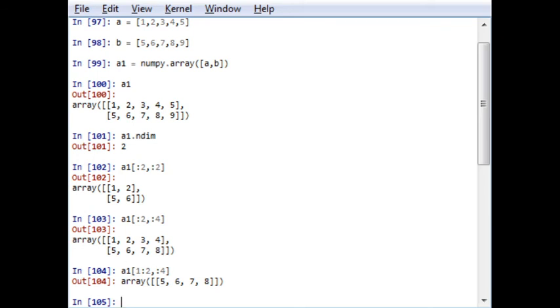In the similar way you can also go for negative slicing. A similar logic can be applied for any dimensional array. So slicing becomes an extremely important tool for data filtering. In some cases we would like to work with only a specific number of rows and a specific number of columns. In that case slicing can be used as per your requirement.